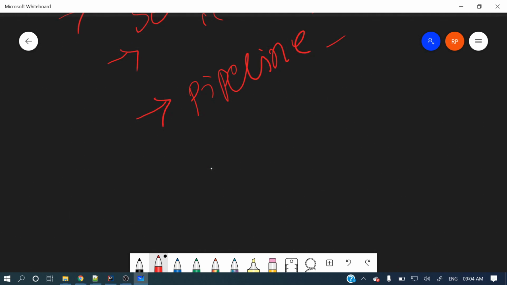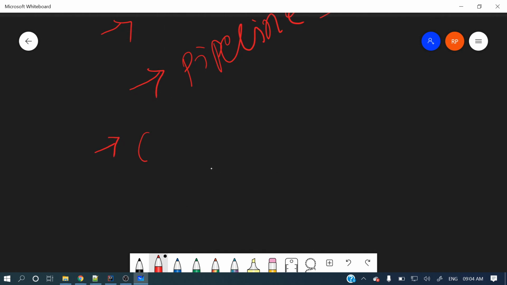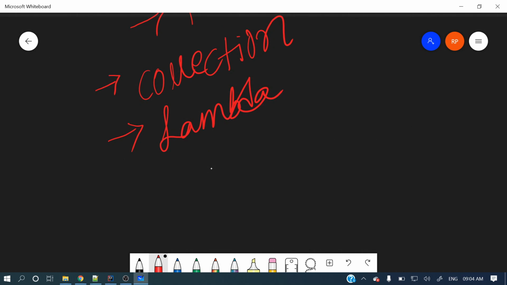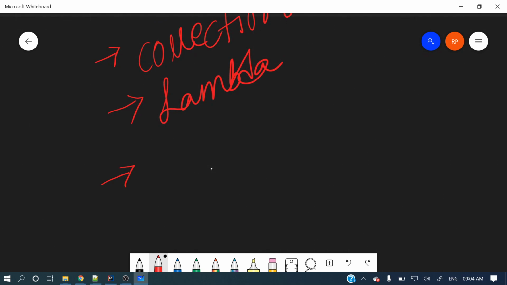If you want to learn the streams API, first you need to know collections in detail, and lambdas. Why lambdas? Because in the streams API you are going to use a whole lot of lambdas, you will see. Why are streams needed?